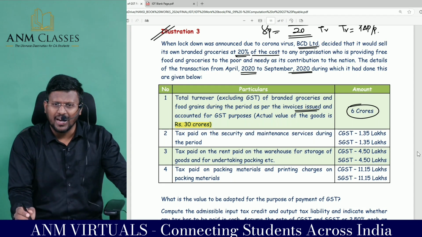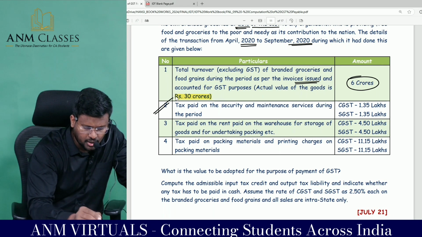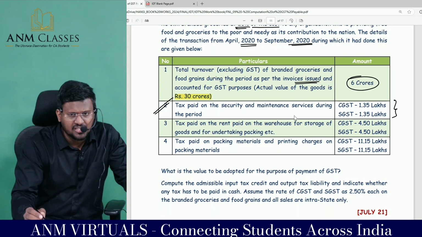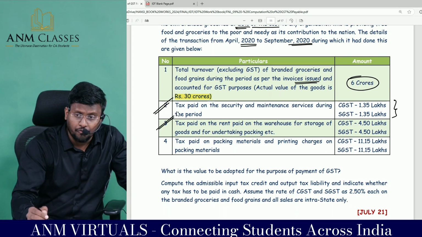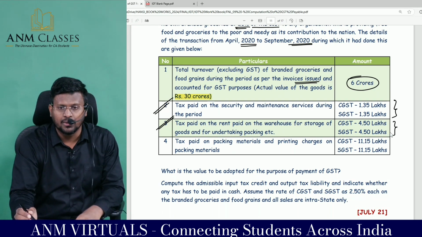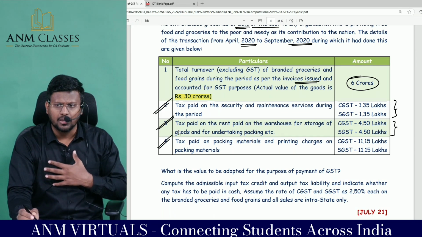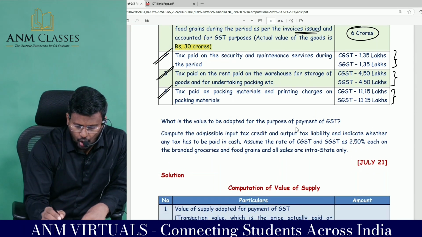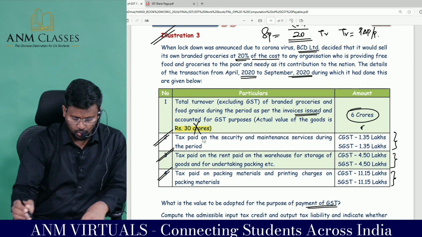Only on 6 crore you are liable to collect the tax. Tax paid on security and maintenance service during the period: you tell me, can you take ITC? Is the security and maintenance service blocked or eligible? Tax paid on rent for warehouse or storage of goods and for undertaking packaging, can you take ITC? Yes. Tax paid on packing material and printing charges on packing material, can you take ITC? Yes, sir. So you have to add all that. What is the value to be adopted for the purpose of payment of GST? The value to be adopted is how much crore, and not how much crore.